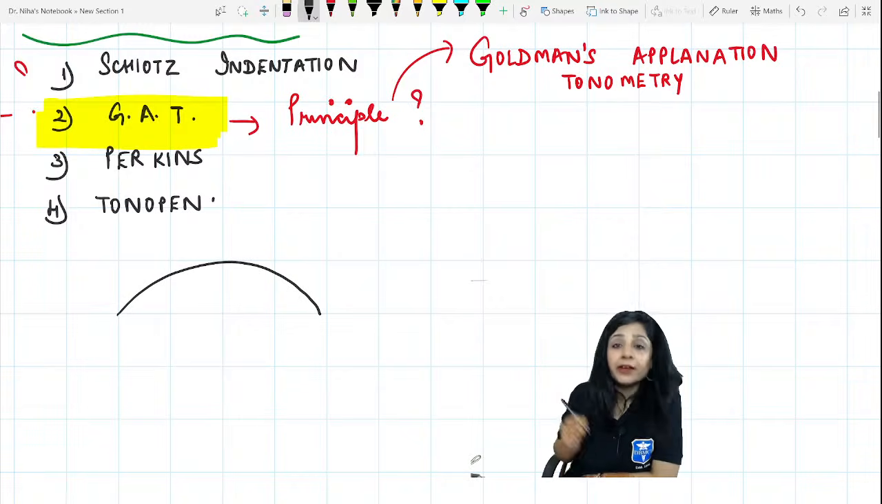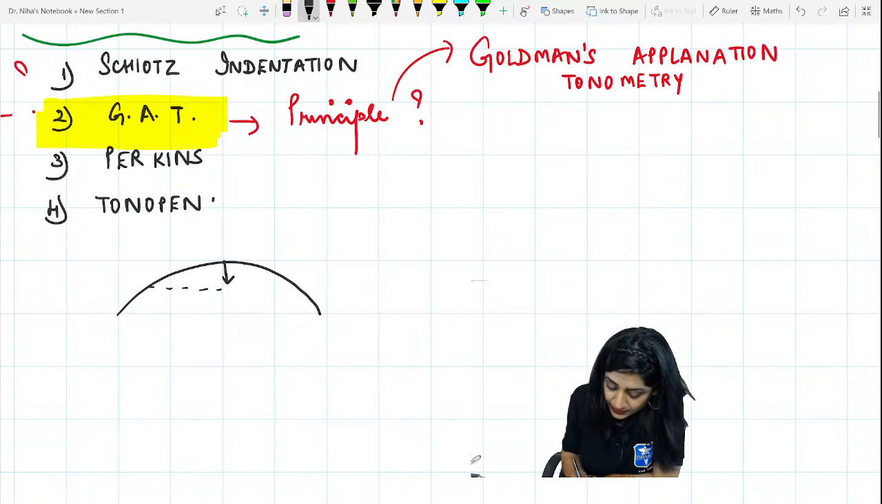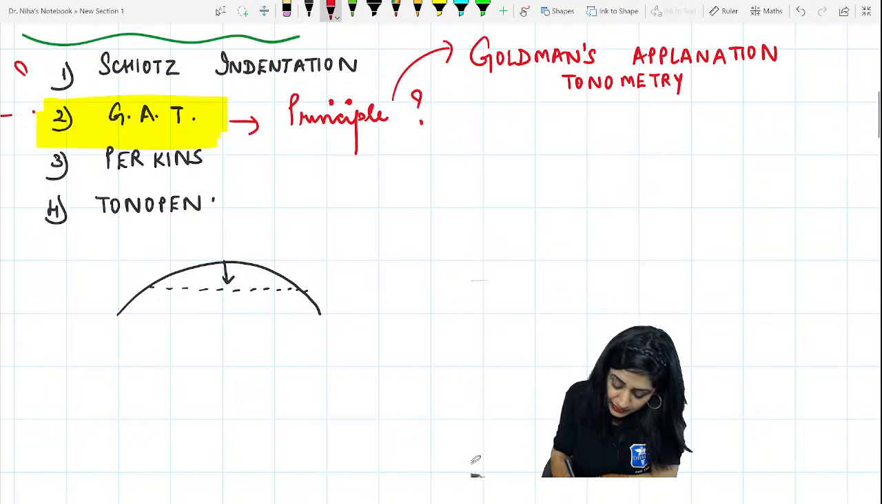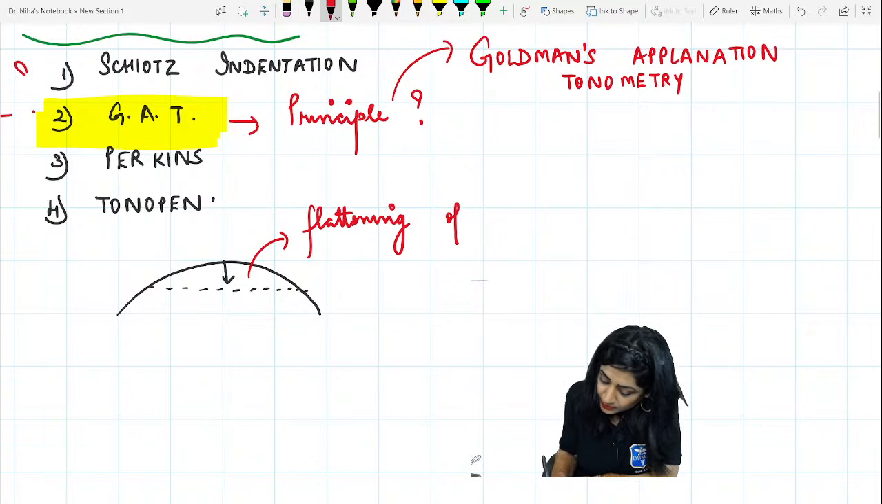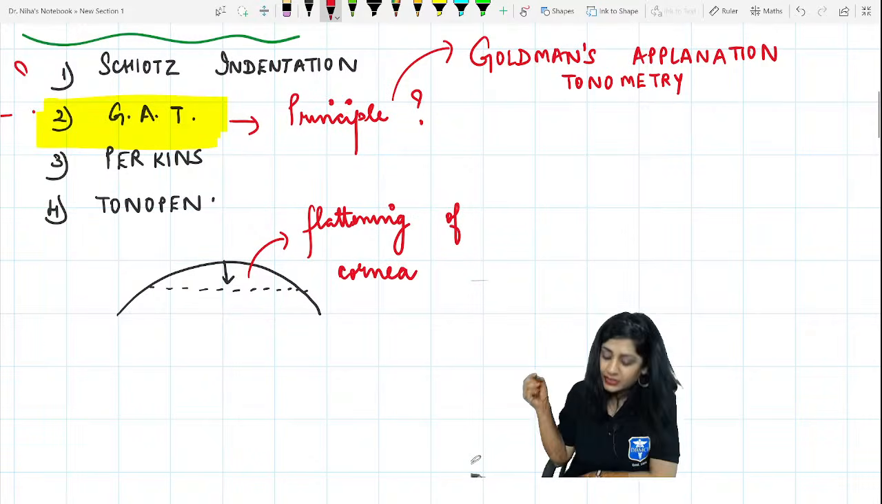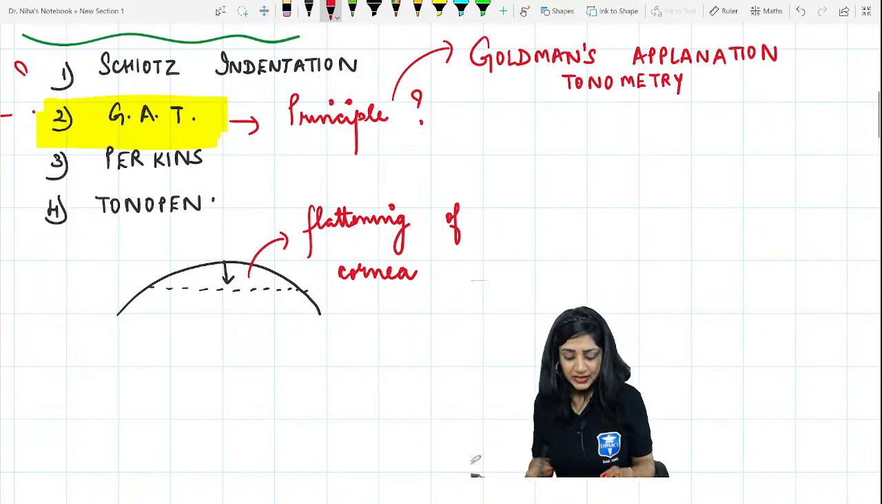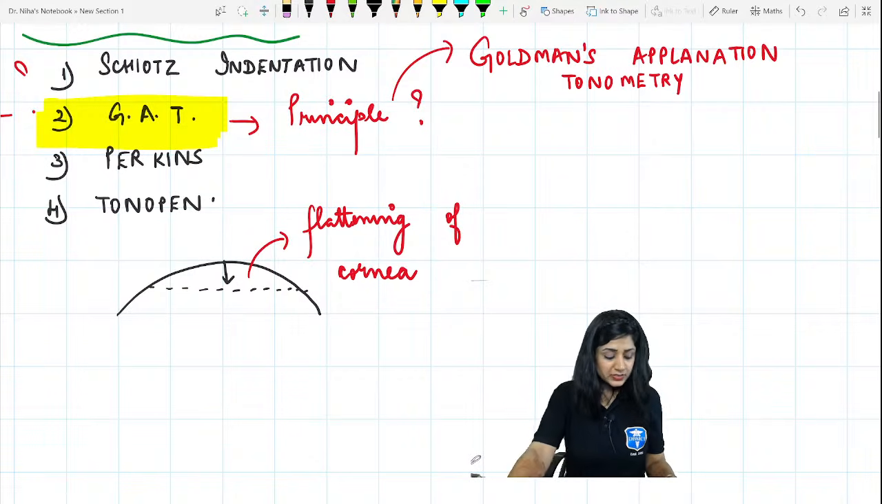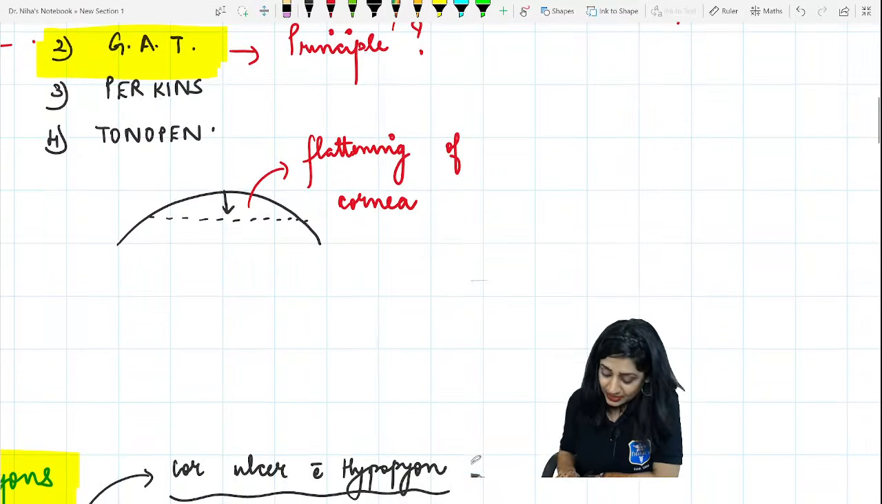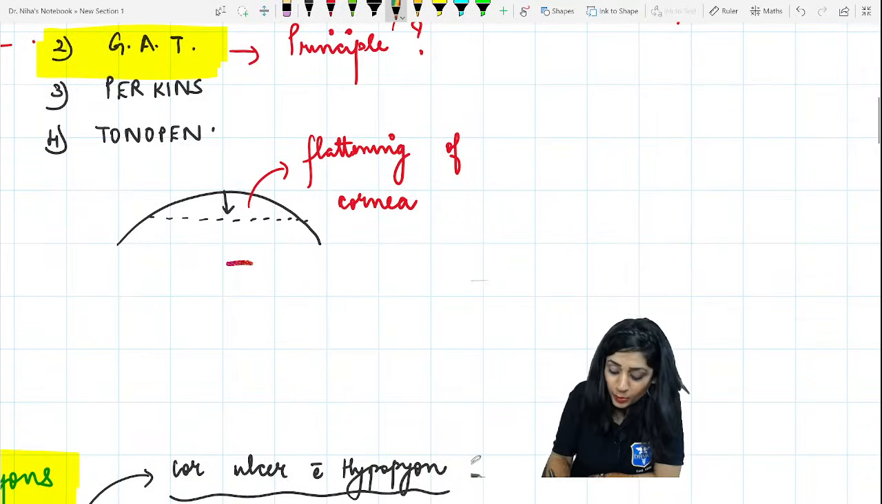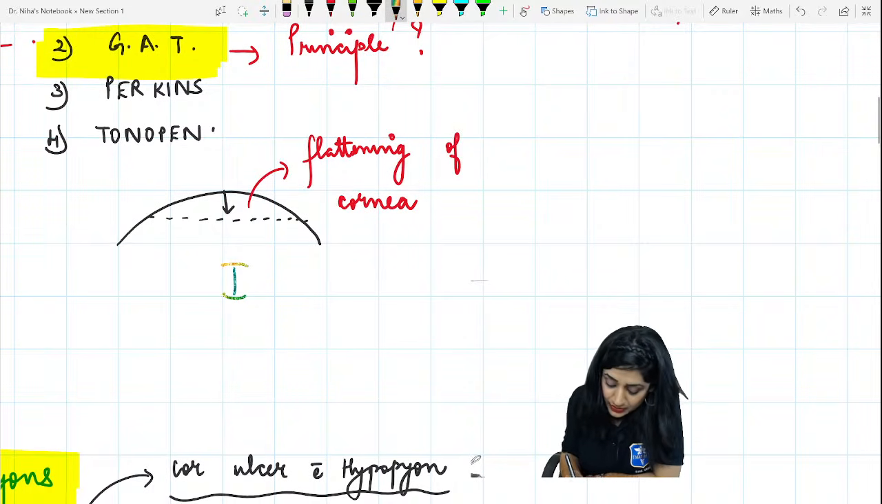Suppose this was a cornea. So we are applanating and we are doing the flattening. So this means there is a flattening of the cornea. What is the principle of this Goldmann's applanation? This is the gold standard. Nobody has given me the principle till now. It is not Imbert-Fick, dear. It is Imbert-Fick. No problem. You can always correct yourself. Not a problem. See, it is actually the Imbert-Fick law.